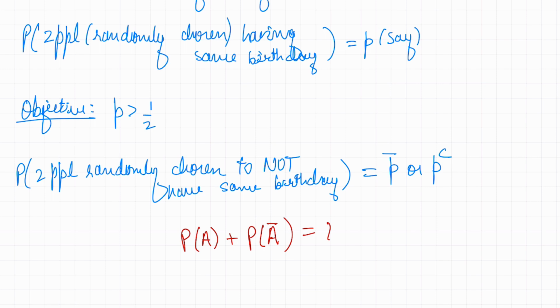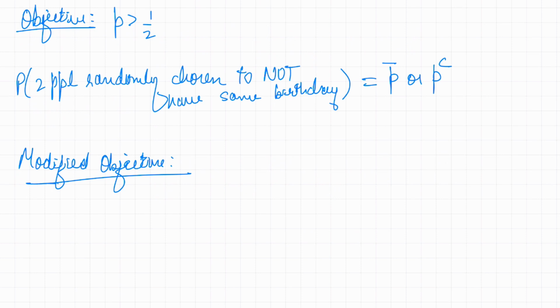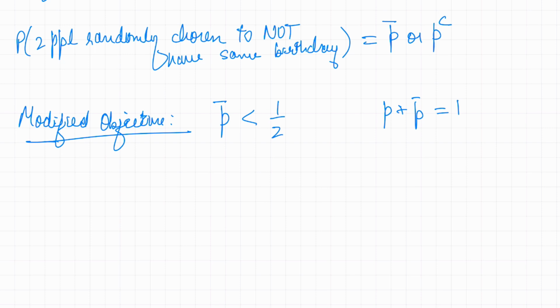Okay, so I'm going to use this and modify my objective slightly. The modified objective is P bar probability should be less than half, because this is the exact opposite of what we wanted here. And to simplify, P plus P bar has to be equal to 1, because of the property I just showed. So therefore I can just say 1 minus P has to be less than half. This is what you're looking for, right? So this is the modified objective. If I can solve for this, it could be an easier way to do this problem.